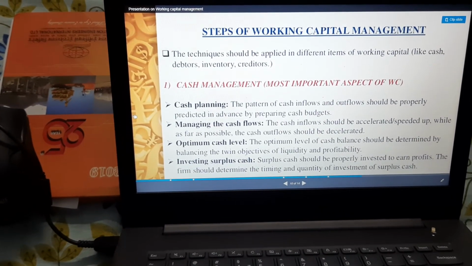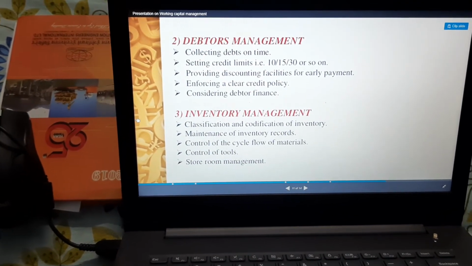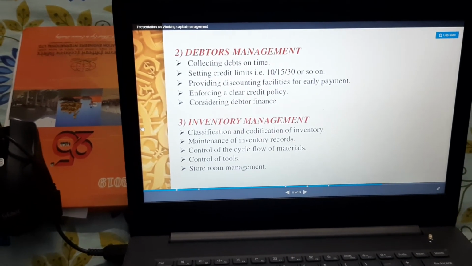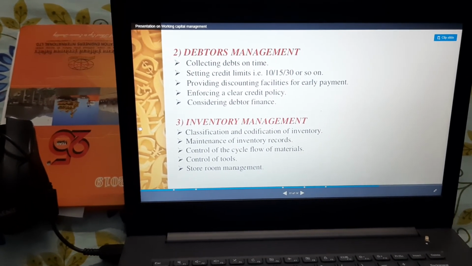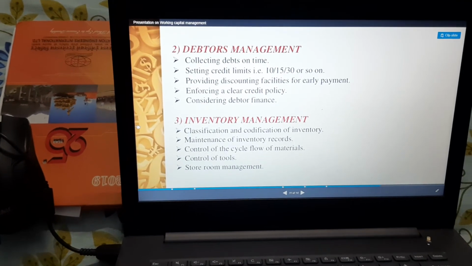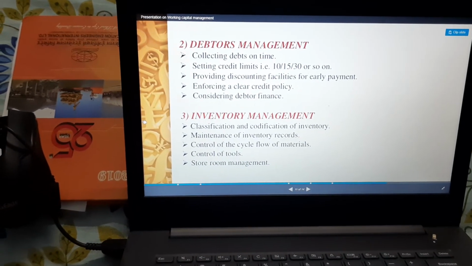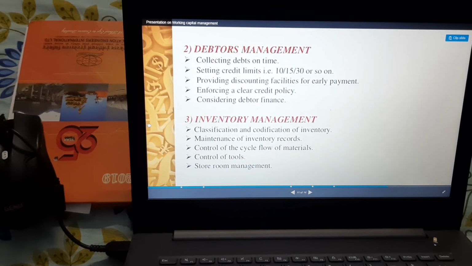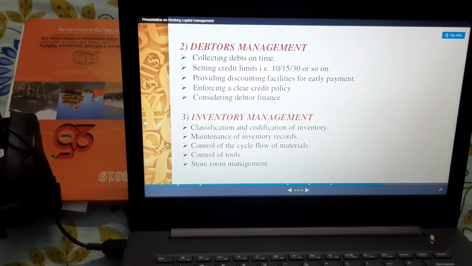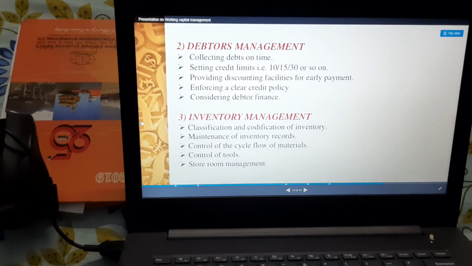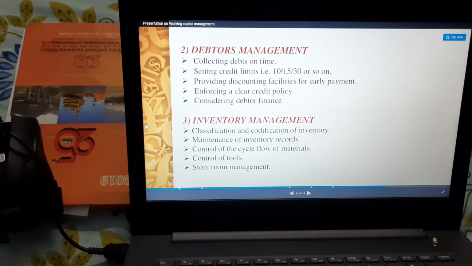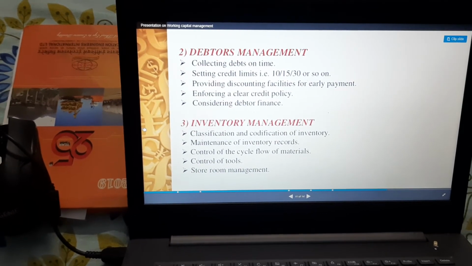Now moving on, let me explain debtor management and inventory management. Debtor management is collecting debts on time. The settling period is 10, 15, or 30 days as per the terms and conditions of credit sales. So a proper, clear credit policy should be maintained, and the credit limit and time period should also be mentioned, that in this much time my debtor will give me payment back, right?